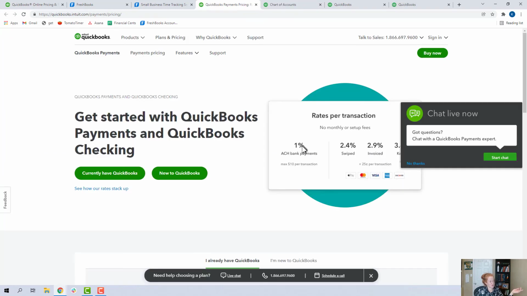You can see the fees here, 1% for ACH with a $10 max. That's actually really nice, and I don't know of other bookkeeping softwares that have that cap on the ACH of $10. And whenever I invoice in QuickBooks Online, I use the invoicing method, so I get 2.9% for credit cards. But I normally have the credit card option turned off and don't accept that.